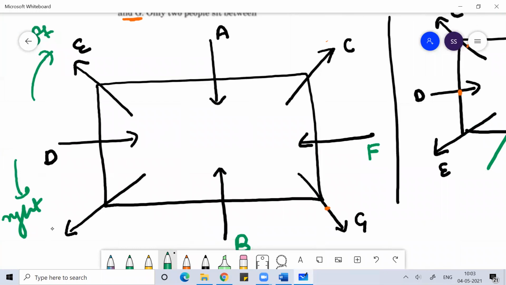So A, B, C, D, E, F, G, and this will be H.